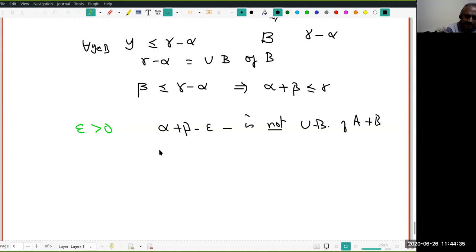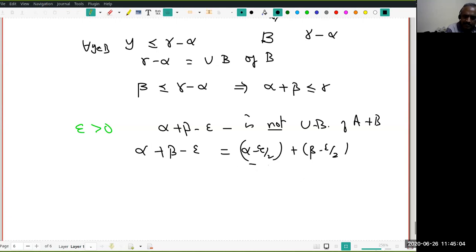So the way to do that is to distribute this. I am subtracting epsilon, right? I will subtract epsilon by 2 from alpha and epsilon by 2 from beta. Or you can also do 1/4 of epsilon from alpha and 3/4 of epsilon from beta. It's just for fun.